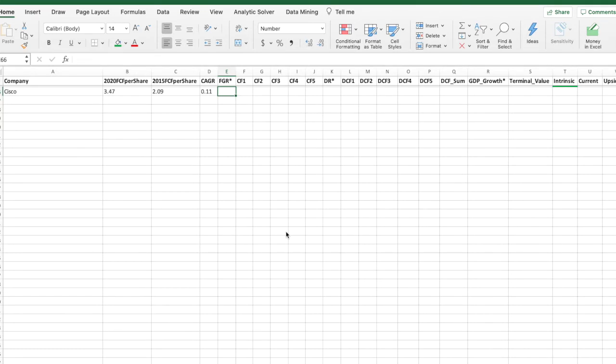Assuming the same growth rate, a 10% discount rate, which is the annual return of the S&P 500, and a 3% GDP rate, this gives us an intrinsic value of $64.49.